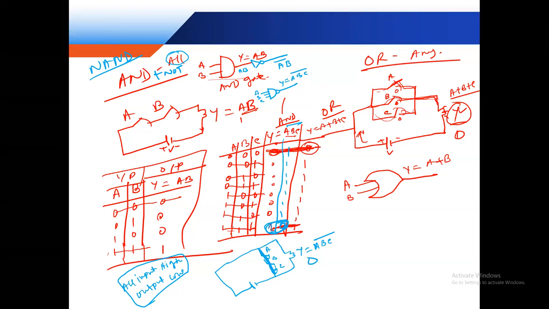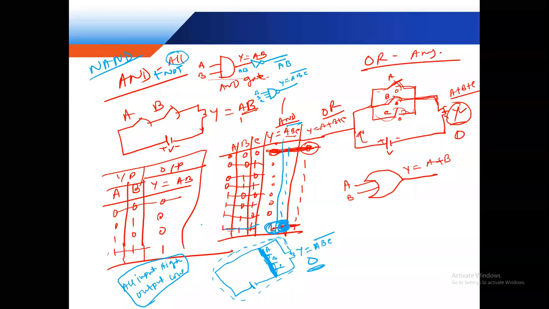All are high, so the output is zero. But if anyone is open, then current flows through this point and the output is one. Clear? So this is called the NAND gate.